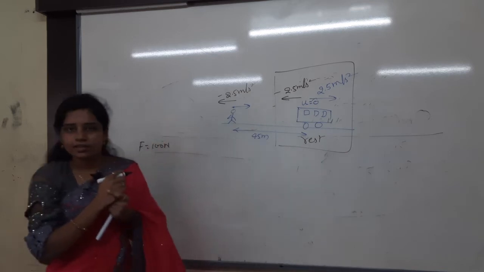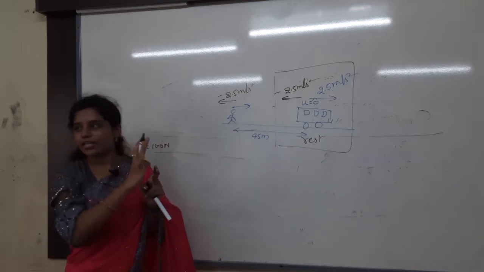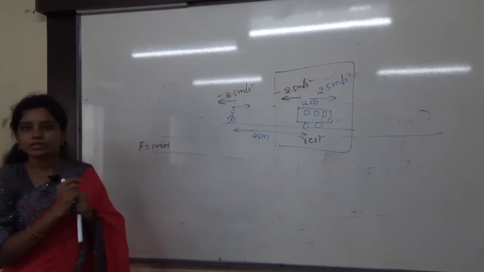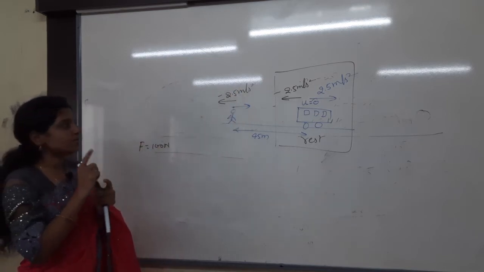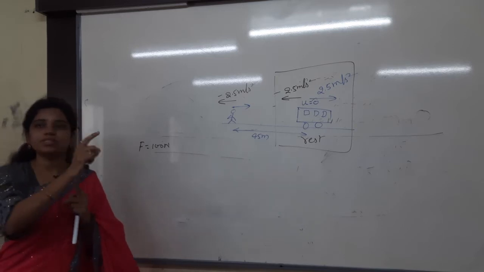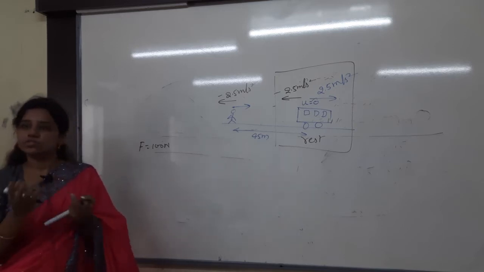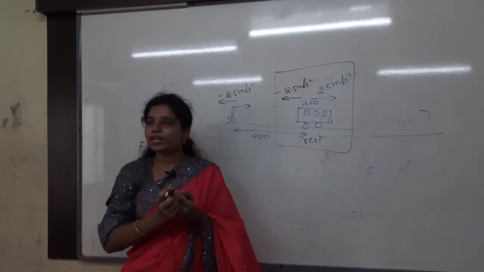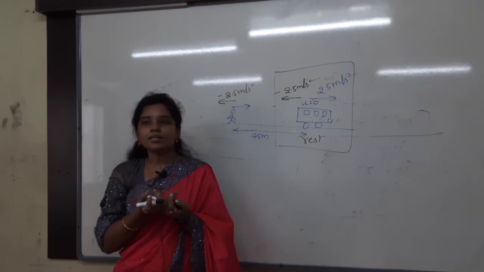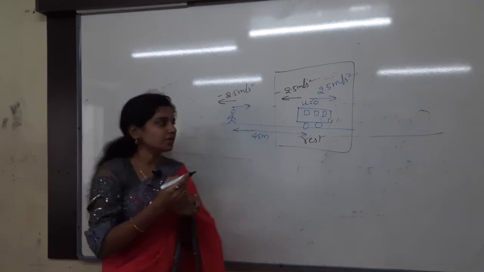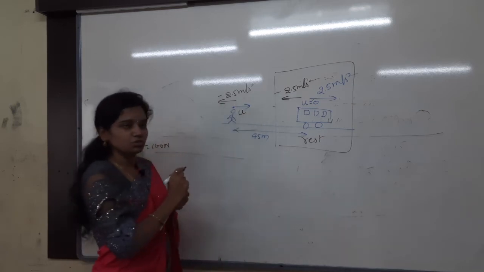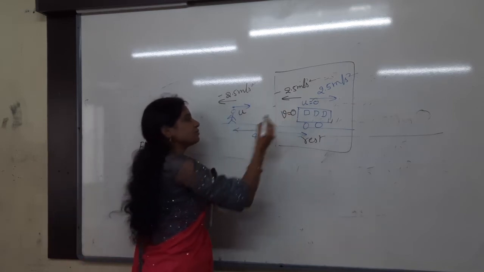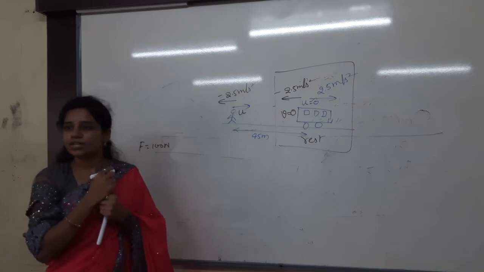You understand, right? Now I can run comfortably. Then I can catch the bus. But my retardation is how much? 2.5 meter per second square. And one more logic: whenever I catch the bus and am sitting in the bus, what is my velocity? 0. Why? Because the bus is at rest only, and then I am catching the bus. Whenever I catch the bus, I am not running, so what is my velocity? 0. So the initial velocity of mine is U. My final velocity is V. Whenever I catch the bus, what is my final velocity? 0. You understand it clearly?